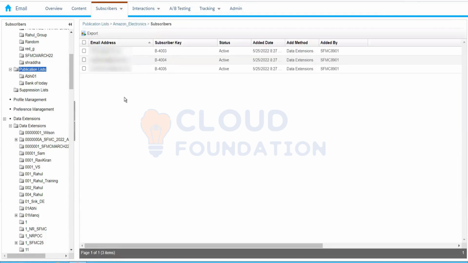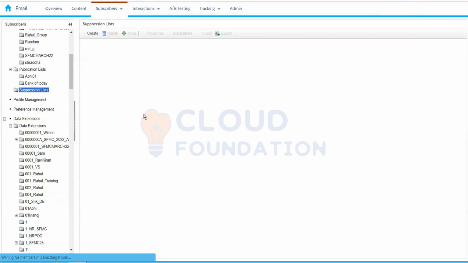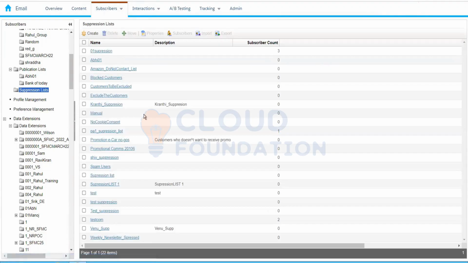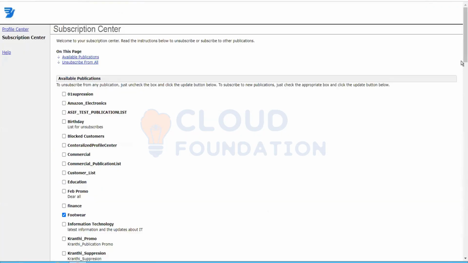We can only export the data. And the only way to add the subscribers there is, whenever we send the email, Marketing Cloud will automatically add the subscriber. In a suppression list, either we can add the subscribers, or the subscribers can also add themselves into the suppression list.